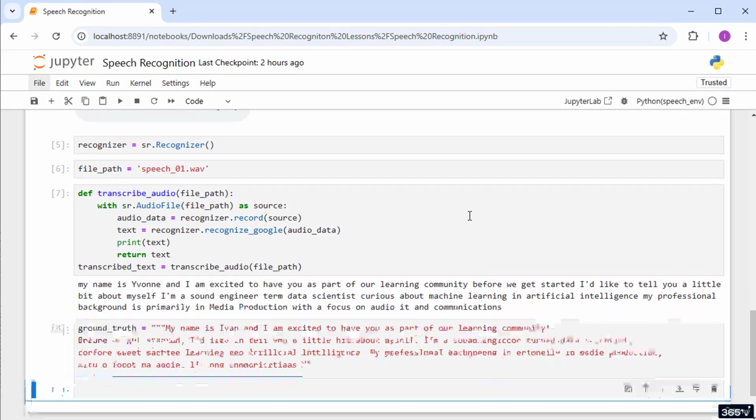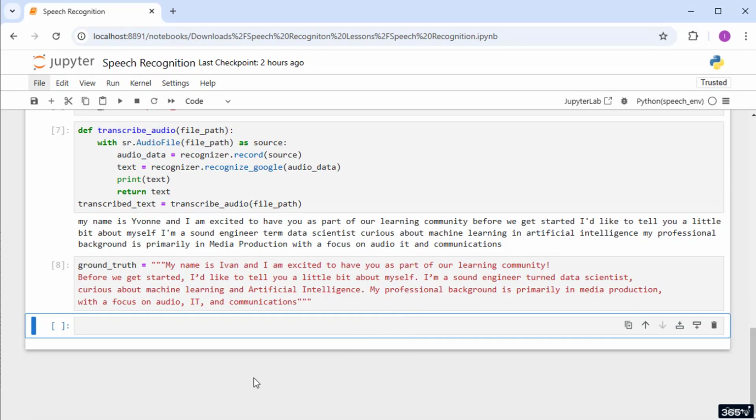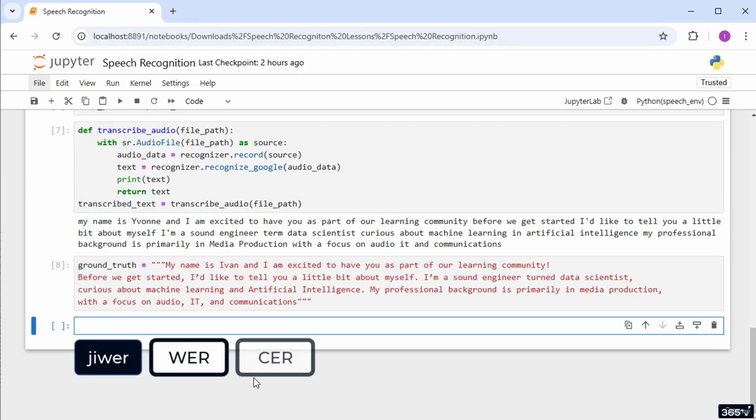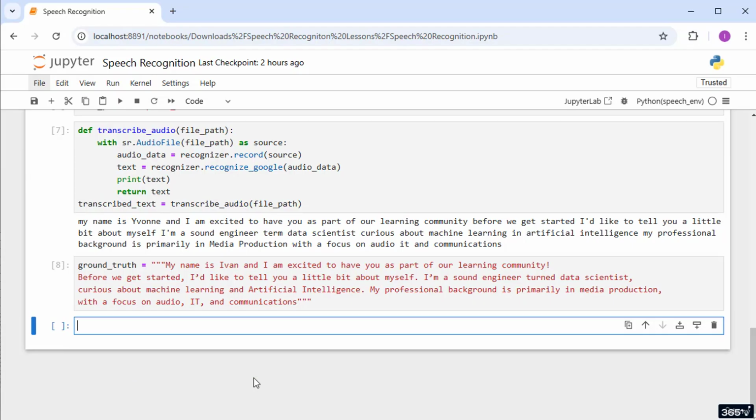Let's implement the essential speech recognition evaluation metrics in our code. In Python, the JiWER library provides functions for calculating WER and CER. Using these functions is straightforward. Type WER and as arguments, place the ground truth and the variable in which we stored the transcribed text. Pass the result in a variable called calculated WER.